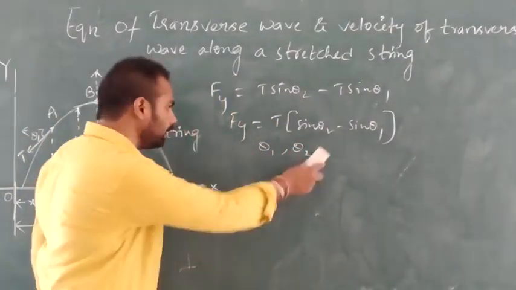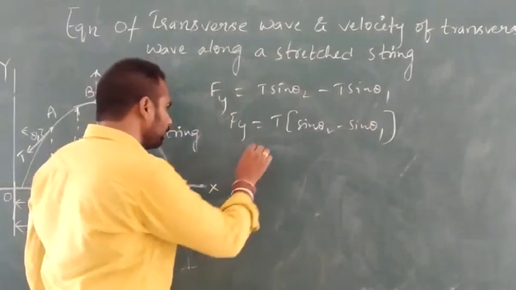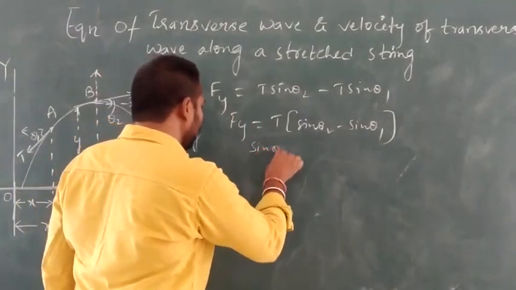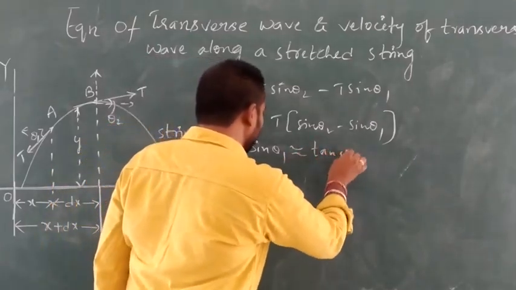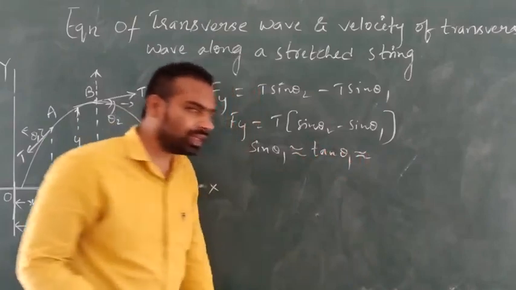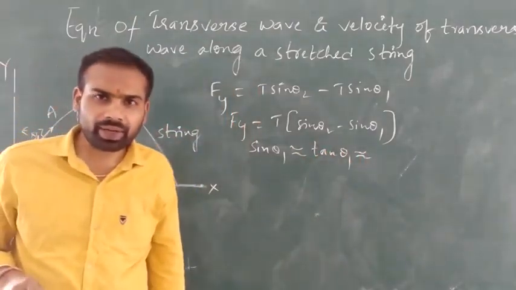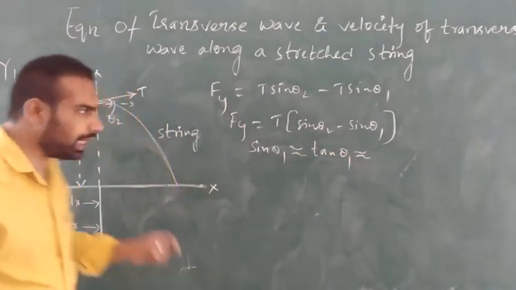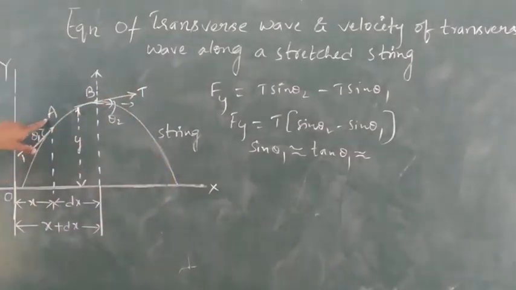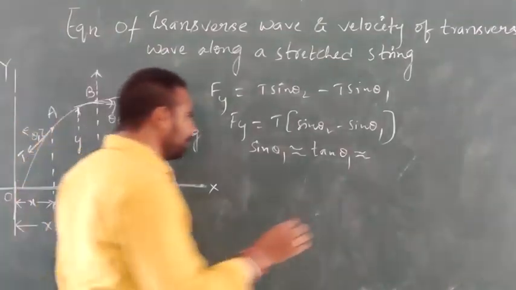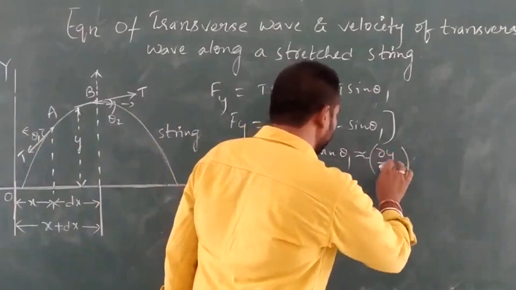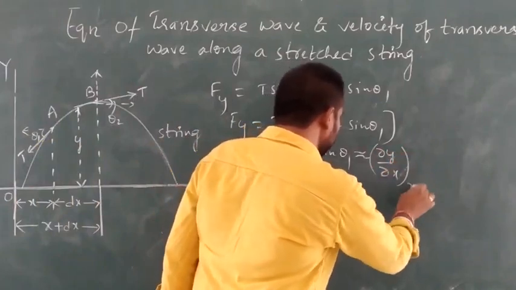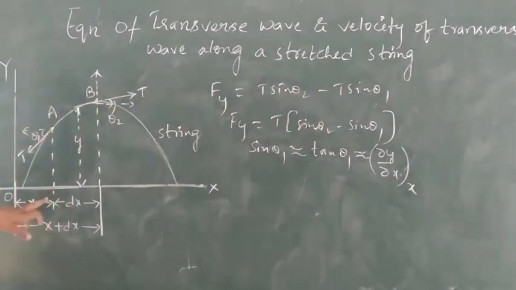Hence we can write sin theta 1 is equal to tan theta 1. Tan theta 1 is nothing but the slope, y2 minus y1 by x2 minus x1. At point A, because we are taking sin theta 1 at point A, this can be written as dou y by dou x, which is the slope, at x coordinate x.